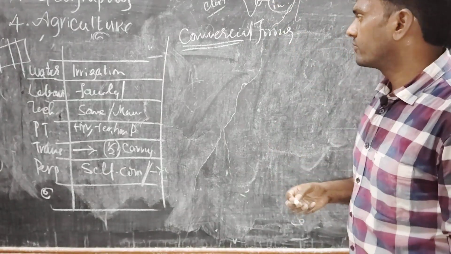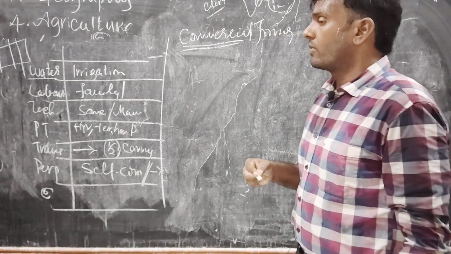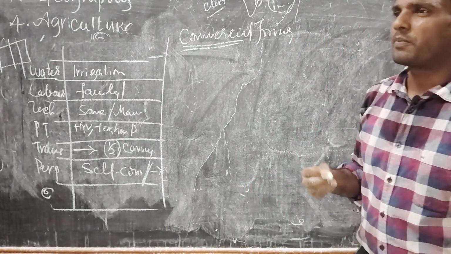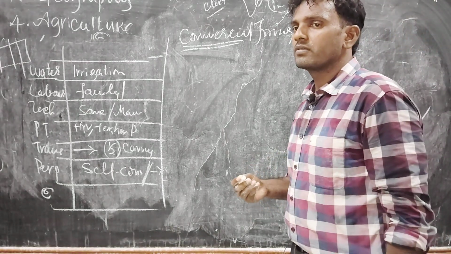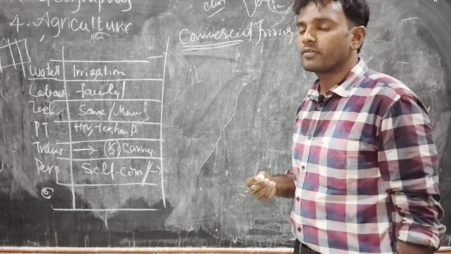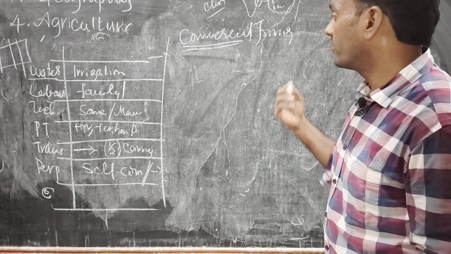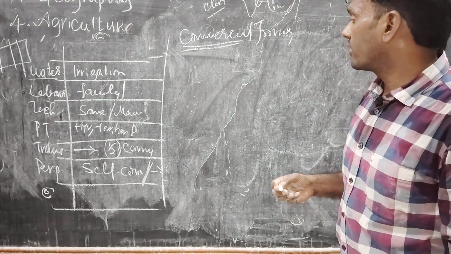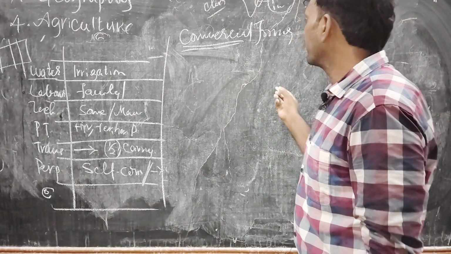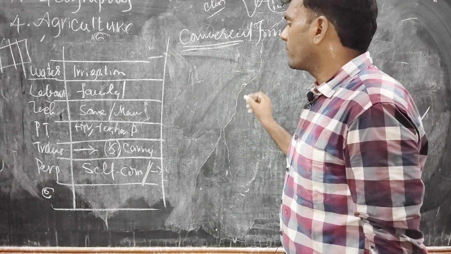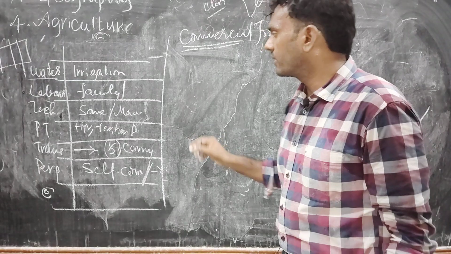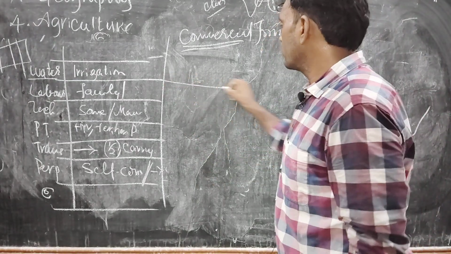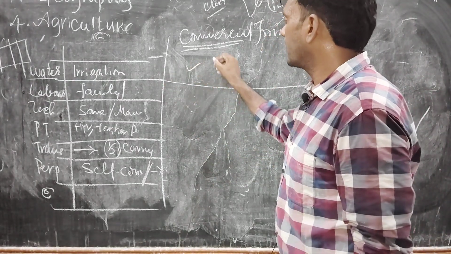Already we discussed this while discussing the patterns or types of farming, the factors which are influencing the types of farming. Physiographic divisions, while discussing the physical structure of this soil. Okay, coming to commercial farming. So in this commercial farming, see, the points are the same. Irrigation, they use irrigation. It is capital intensive.